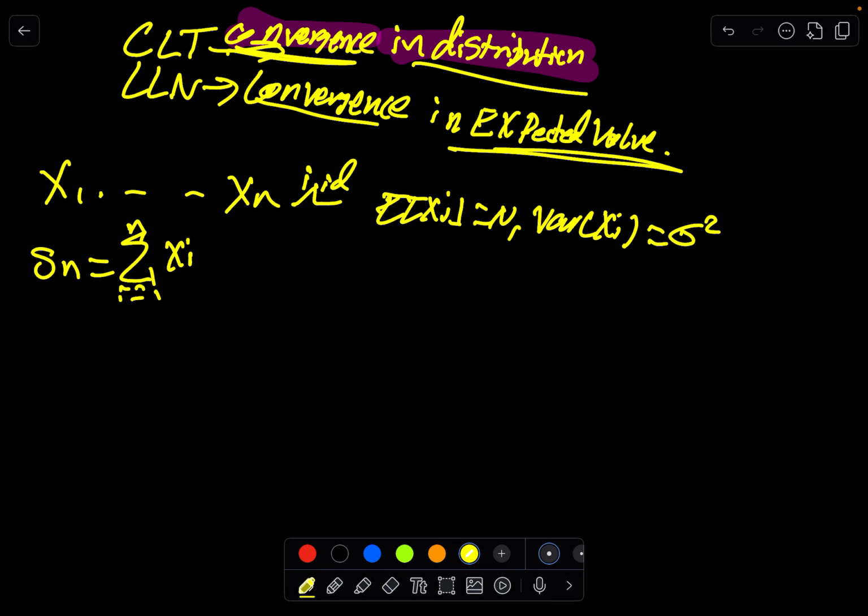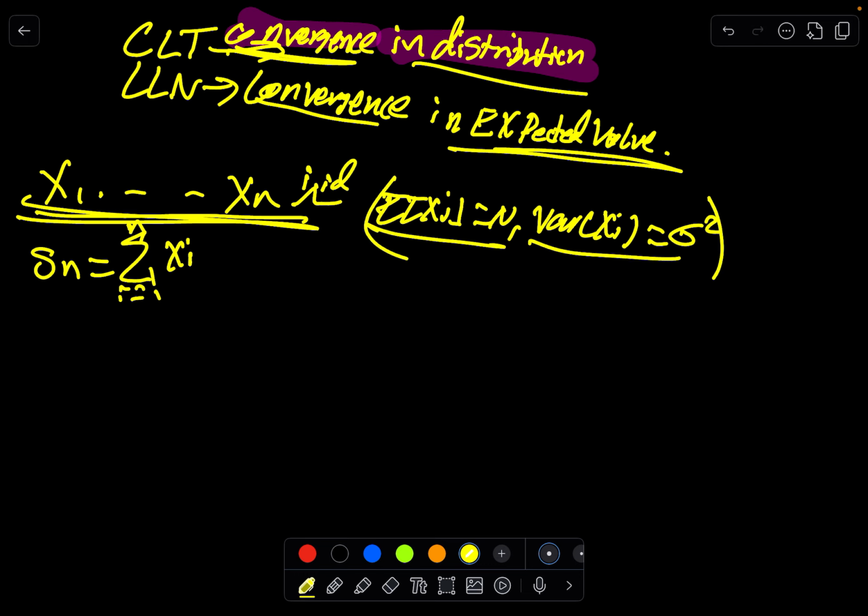So Sn is also a random variable, because obviously we sample x1 to xn, we then sum that up. We could have got different x1 to xn, so Sn could be different. So we'll have a distribution of Sn, and we're interested in what this distribution is. We know nothing about these xi's except that they're independently drawn from some distribution with the same expected value and variance.